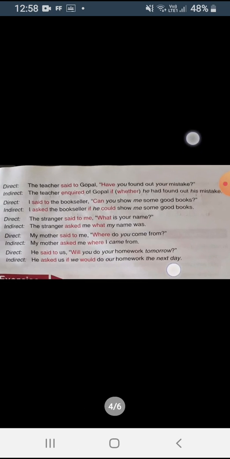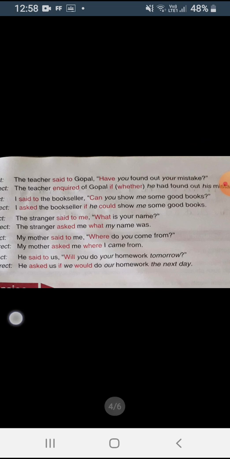Okay, now let's see the example, then it will be more clear to you. The teacher said to Gopal, have you found out your mistake? Now the teacher is asking Gopal that have you found out your mistake, and its answer will be yes or no. So here in this case you have to use whether or if. So the teacher inquired Gopal if he had found out his mistake. Clear everyone?